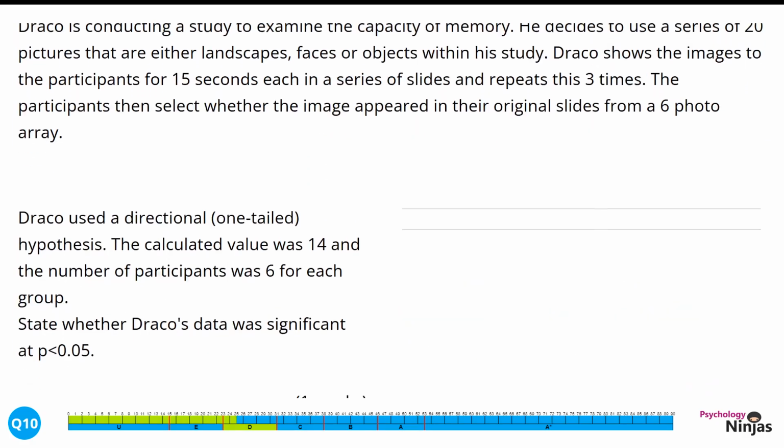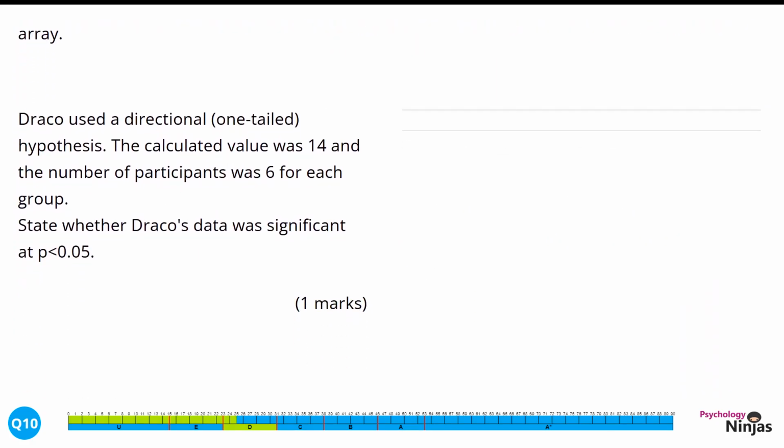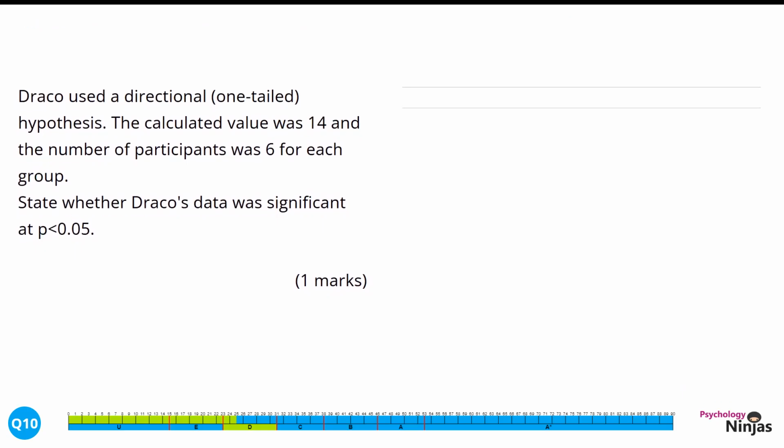Draco used a directional one-tailed hypothesis. The calculated value was 14, and the number of participants was 6 for each group. State whether Draco's data was significant at p less than or equal to 0.05. 1 mark. Here we have the command word state. This is looking for a single sentence to identify a response in relation to our question. We need to identify whether these results are significant.